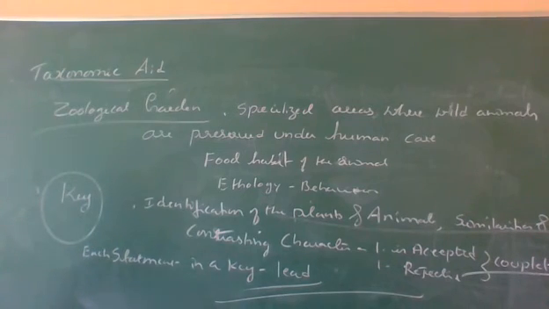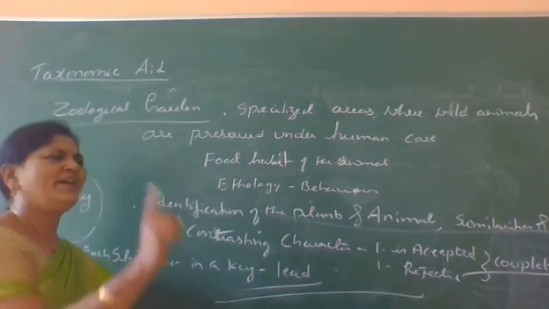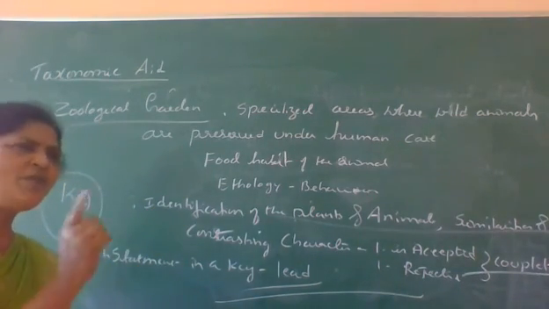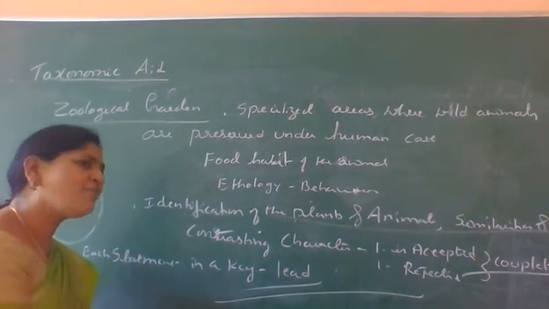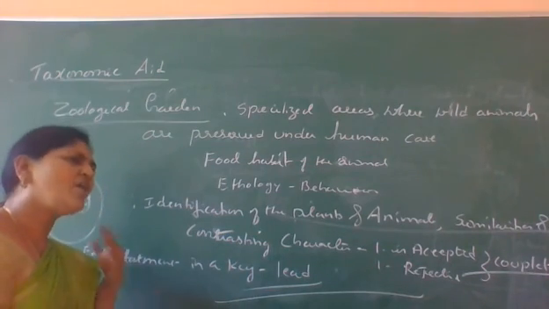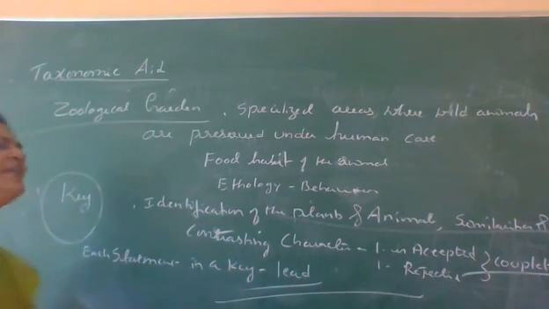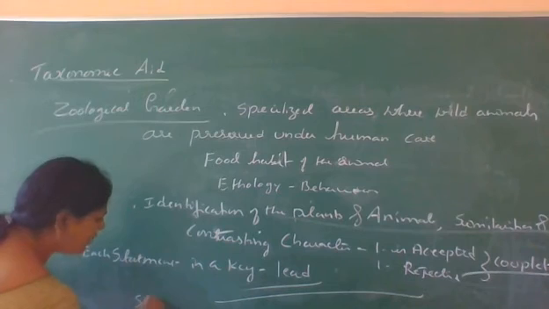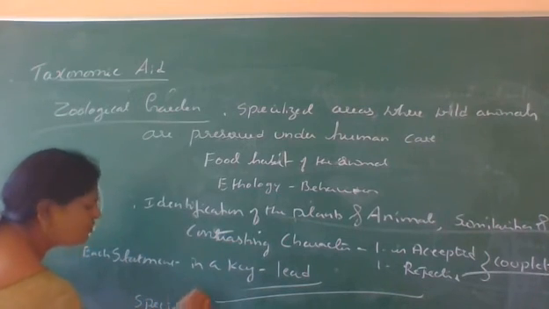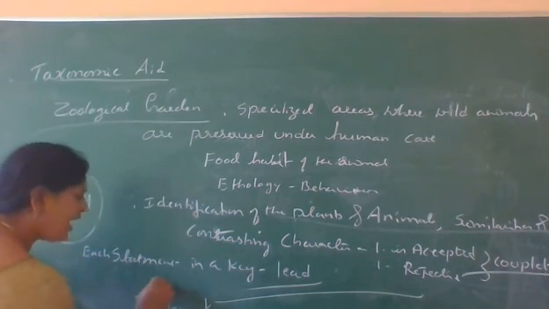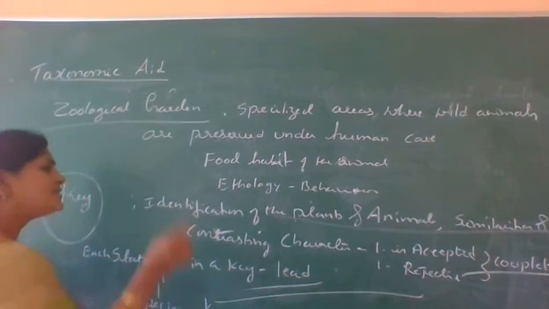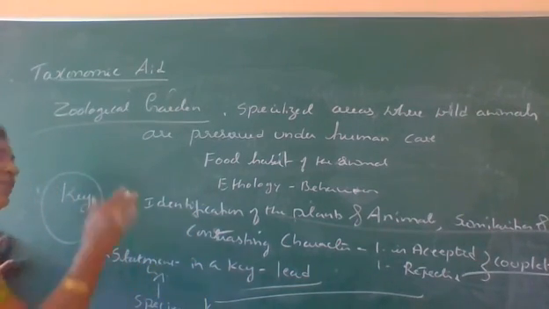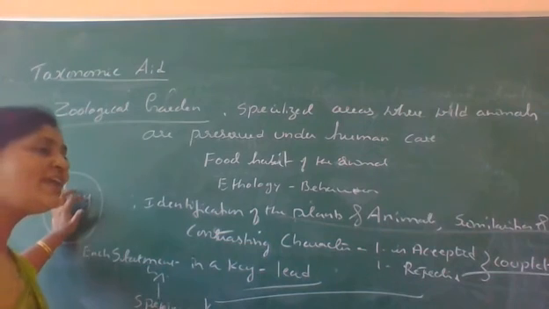And there are different keys in the lineage hierarchy. We use different keys for different ranks or different taxa of the lineage hierarchy. For example, for a species we use one type of key, and for the genus we use another type of key. For the family we use another key.